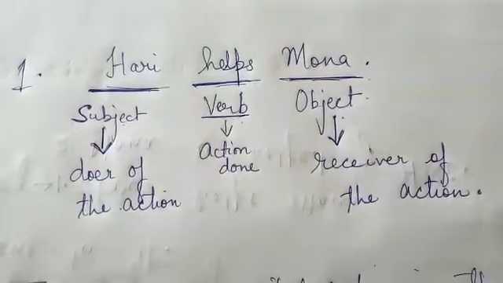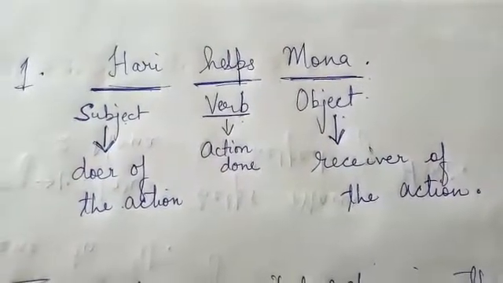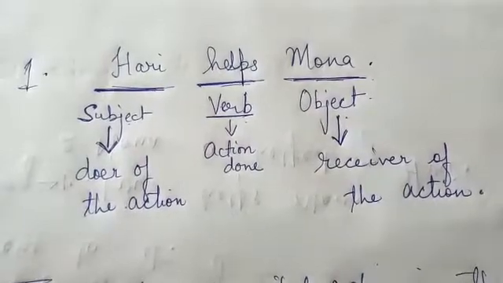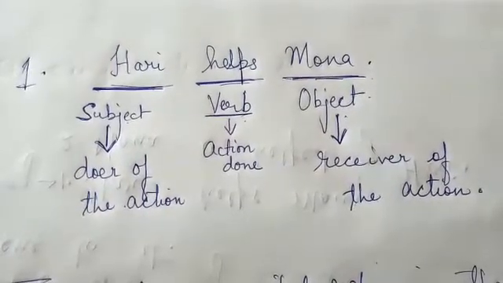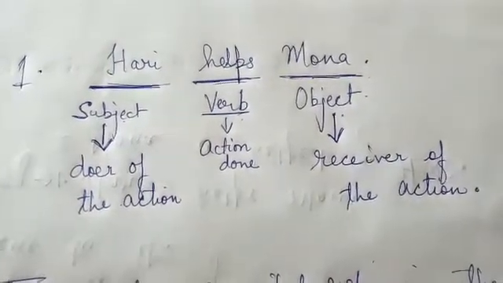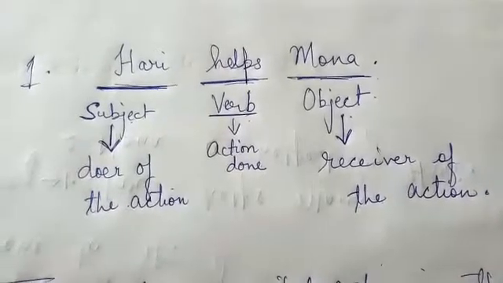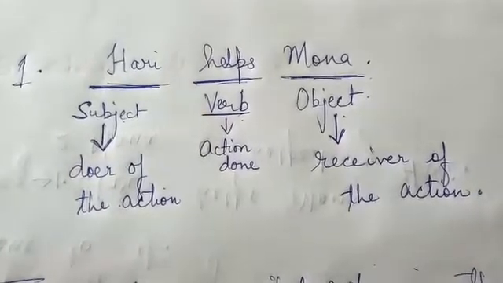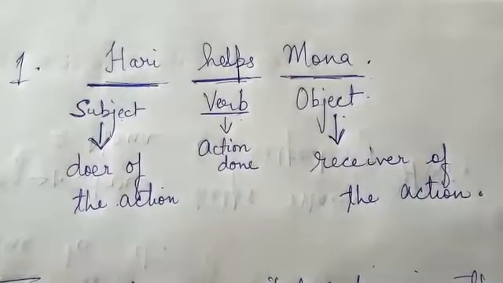Now just now we said that in the first sentence the person denoted by the subject does something. Now what is a subject? It is very important for us to understand what is a subject.